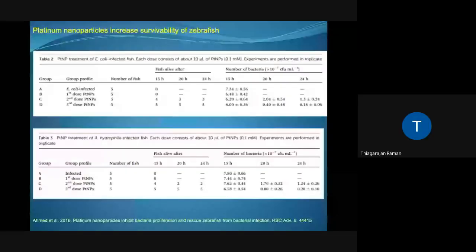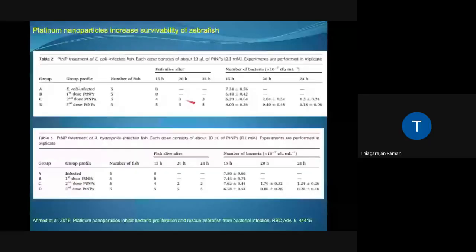This slide shows the survivability of the zebrafish for all three doses. E. coli infected but not treated, the rest are treated with platinum nanoparticle. Okay, so fish alive, please note these numbers. All the fishes were alive after 24 hours.